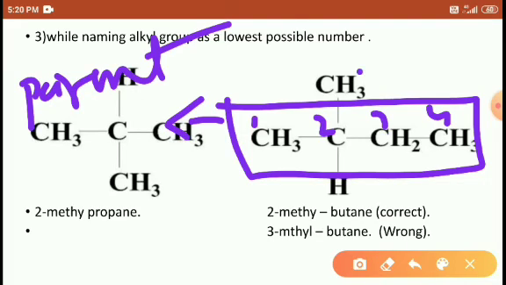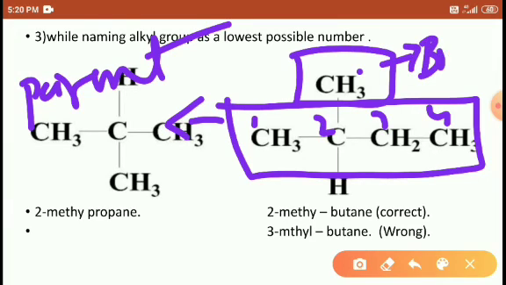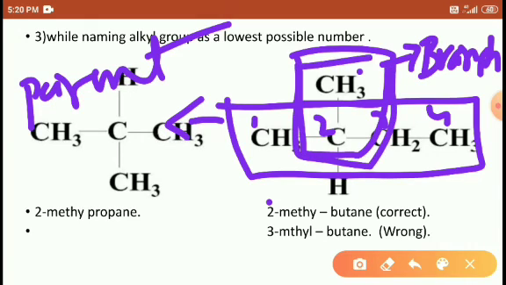And this is the branch, right friends? So what we have to do, first we give the position of the branch. The branch position is second position, it is attached to the second position. 2. The CH3 name is methyl. The longest chain, how many carbons? 4 carbons, so we call it butane. That is the correct one, right?